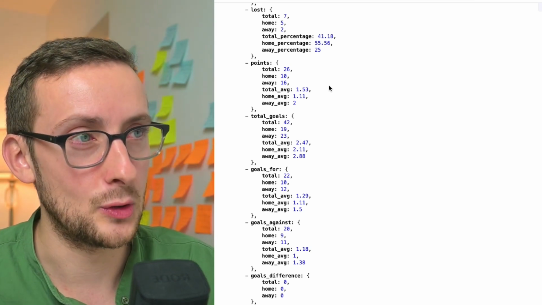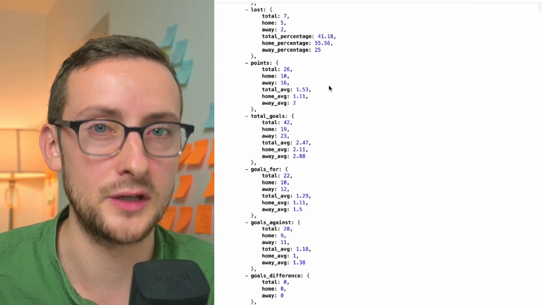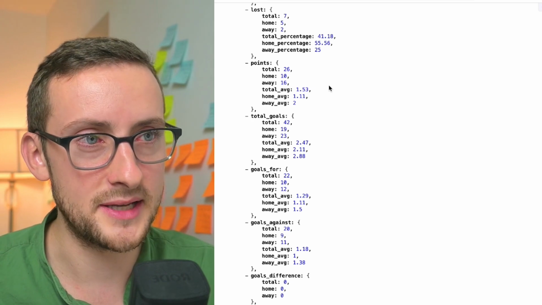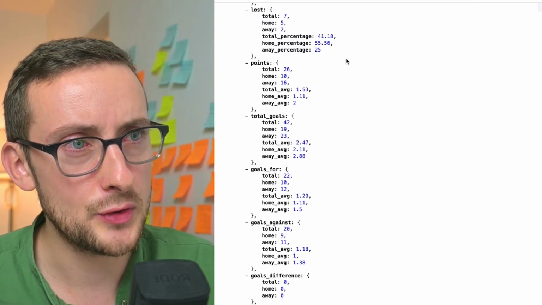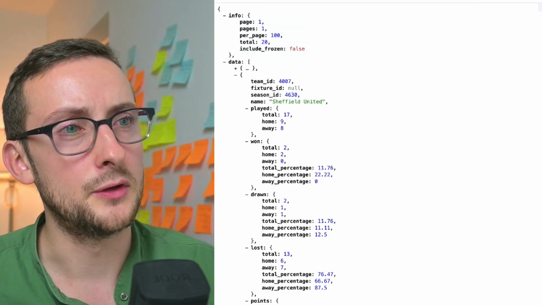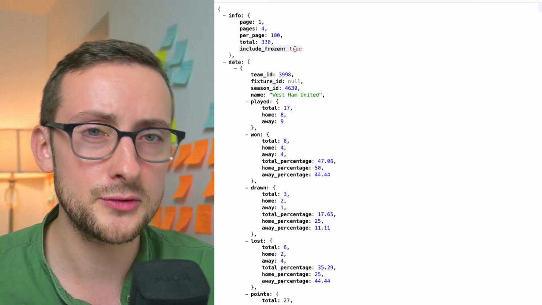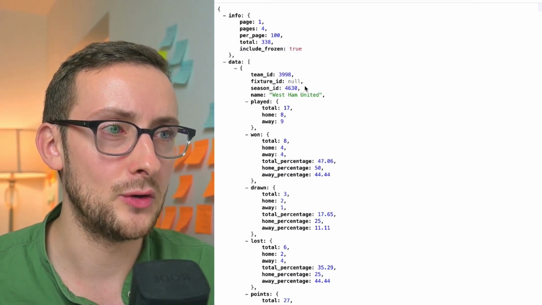I just wanted to get this up so people can use it, because I know once it actually goes live, that's when all the feedback comes in. So it is a beta, as I say, and I'll just show you now what it looks like when you include Frozen. So if we say include Frozen equals true, it goes away. It's really quick, as you can see, and now we've got 338 records here.